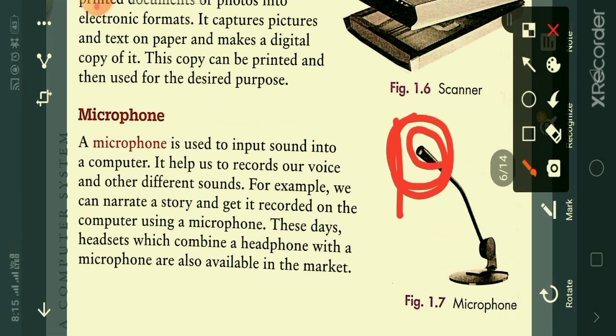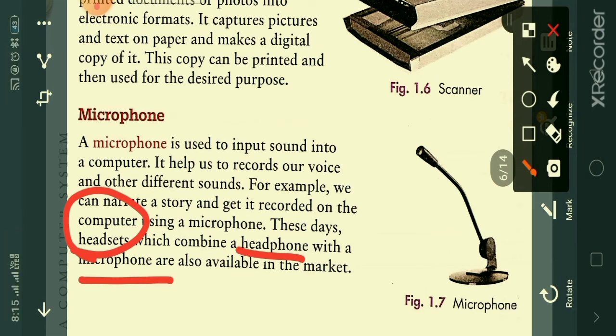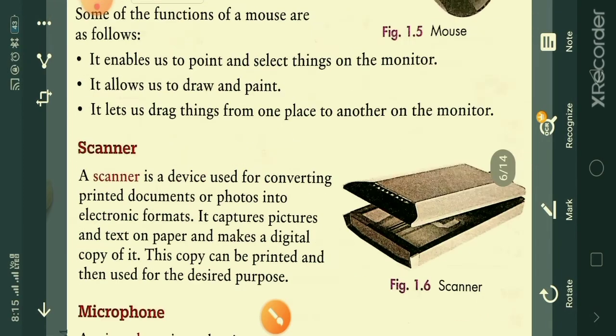Nowadays we can get a headset, which is a combination of headphone and microphone both, so that we can record our voice and again we can listen to that with the help of that headset. Both the options we can get, headphone and microphone. You might have used the headphone for watching movies or playing games or listening to songs. So this is the microphone as an input device.